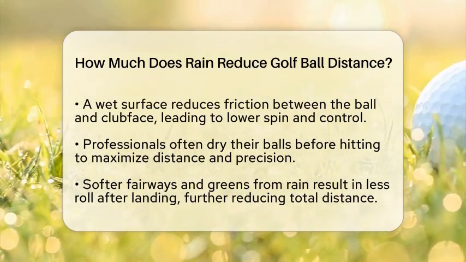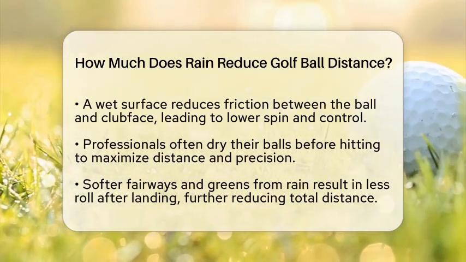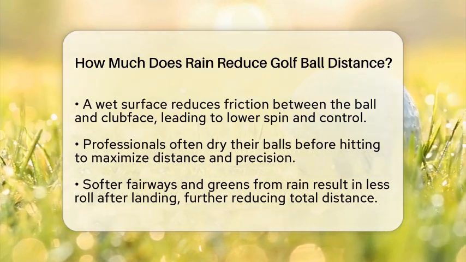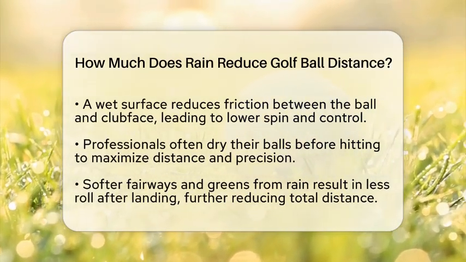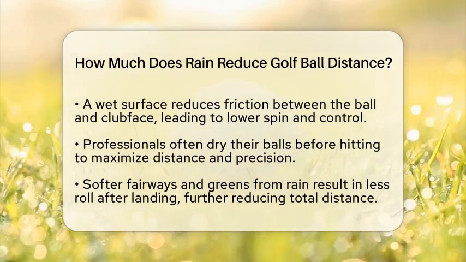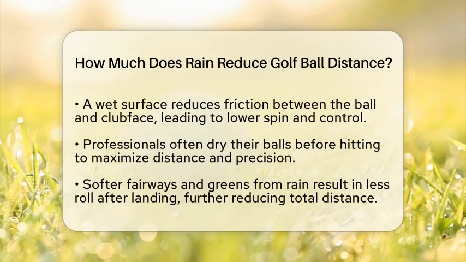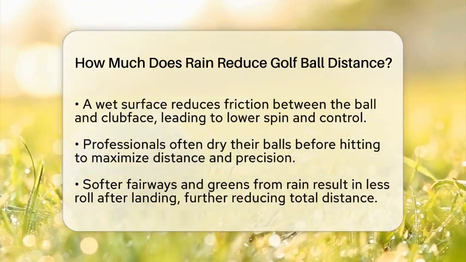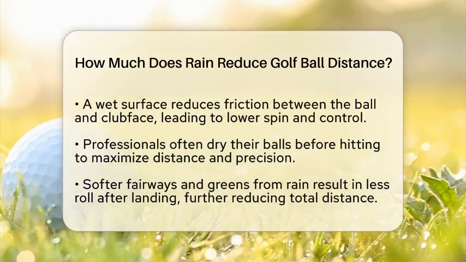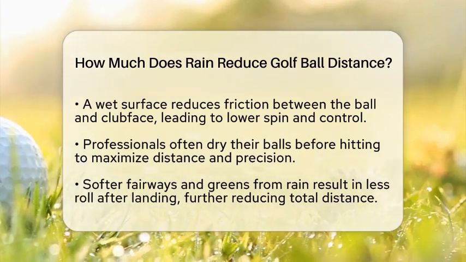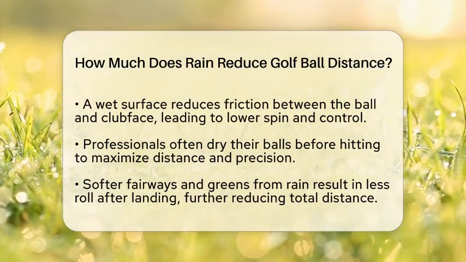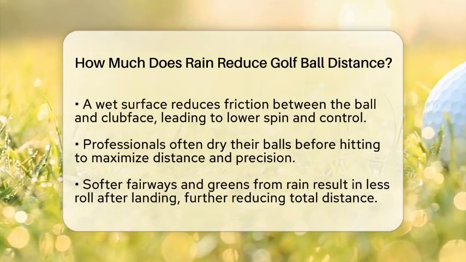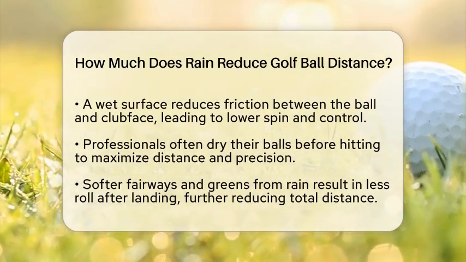Rain also affects the fairways and greens, making them softer. Softer ground means less roll after the ball lands, which can significantly reduce total distance. Even if the ball flies a similar distance, the lack of roll means the overall shot distance is shorter. This is especially important for approach shots and drives, where roll can add several yards.